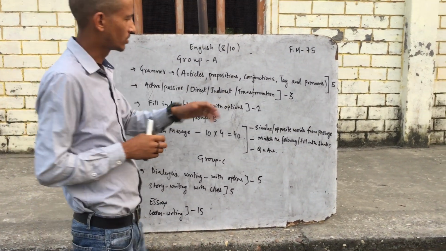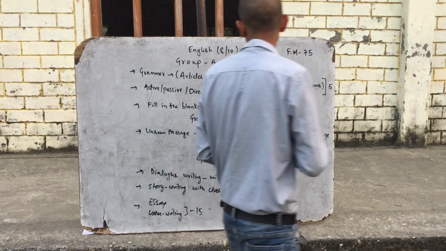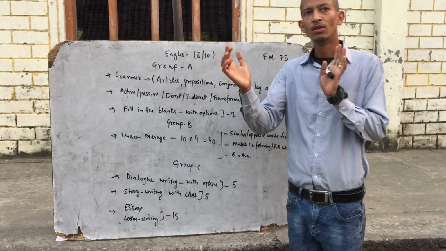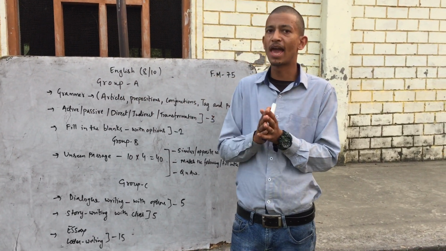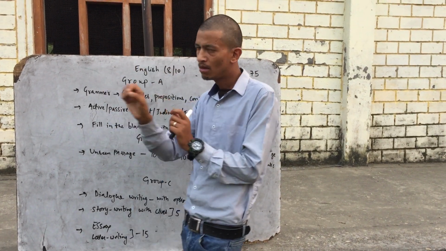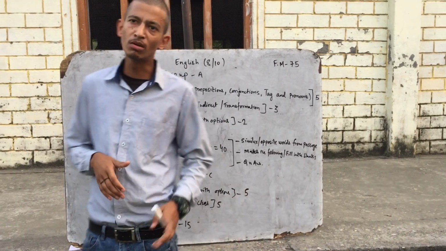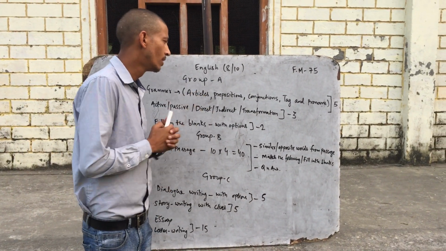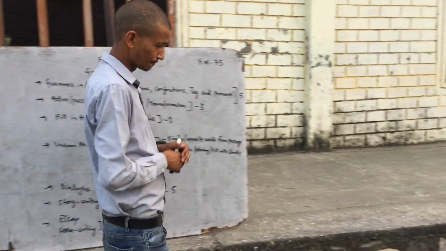So now 8 marks are covered. The third question would be fill in the blanks with the option. There will be 2 or 3 options given in the bracket, and there would be 2 fill in the blanks, where from the options you need to pick one and put it in the blank. So it would be of 2 marks. The total would be 10 marks. So Group A will include the grammar portion.